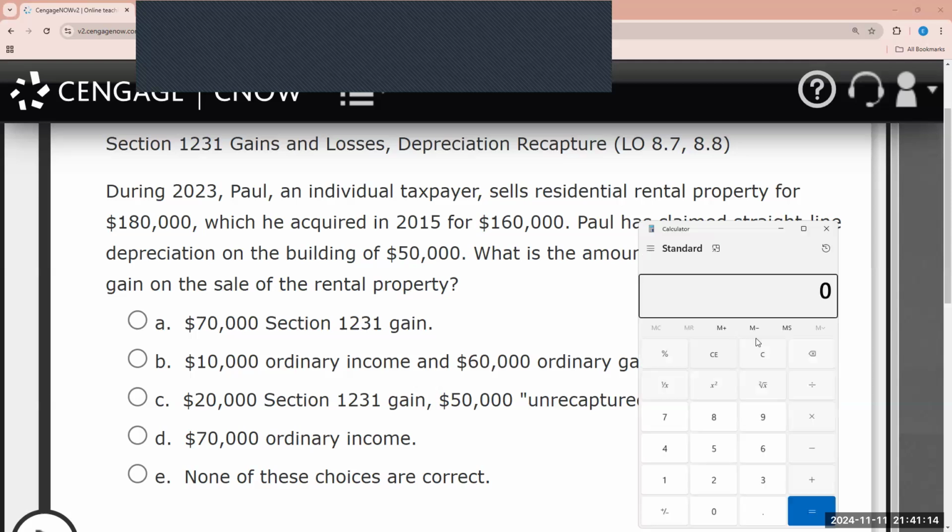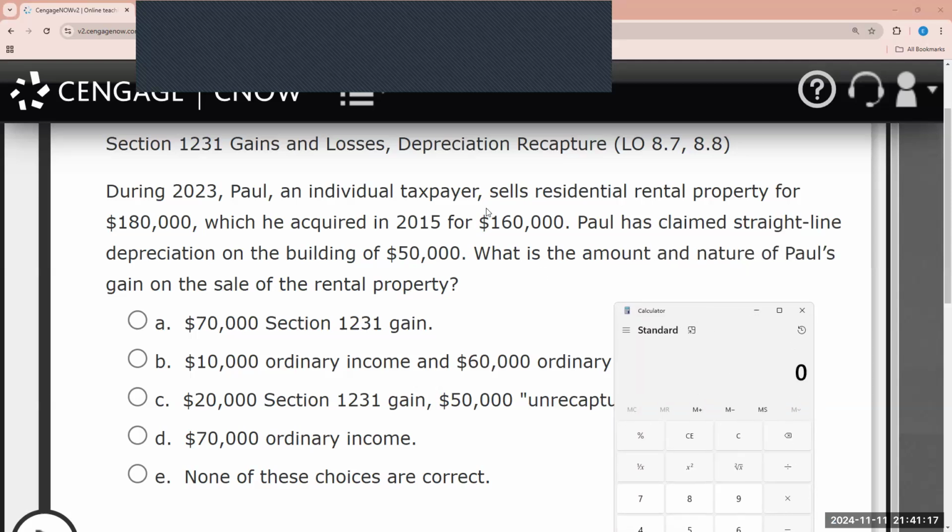Let's factor in the amount realized. We know how much he sold it for: $180,000. He acquired it for $160,000, so $160,000 minus the depreciation claimed of $50,000 makes the adjusted basis $110,000. $180,000 minus $110,000 lets us know that there's a gain of $70,000. But again, because of the rules, it's going to be treated differently.